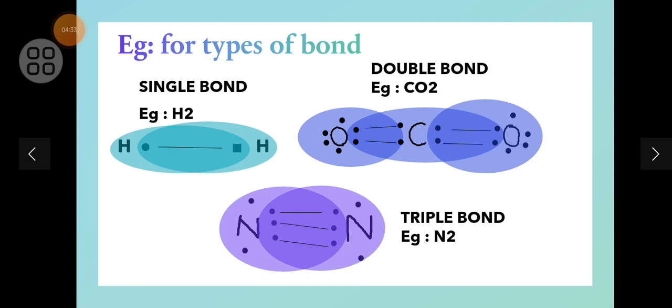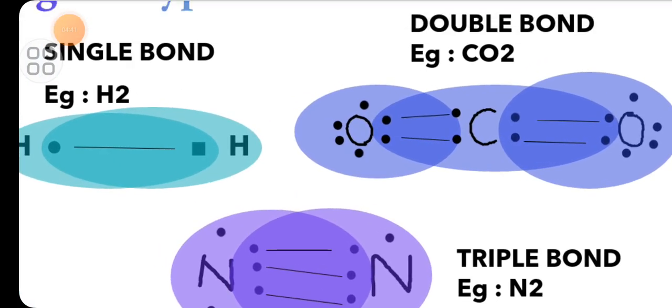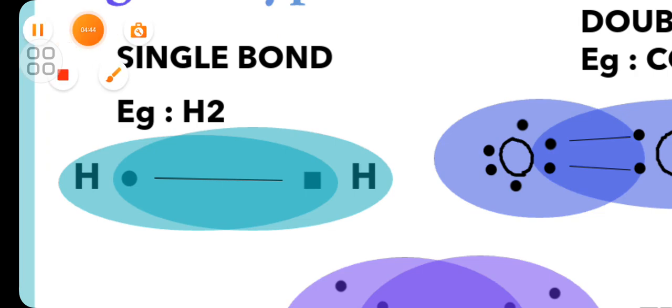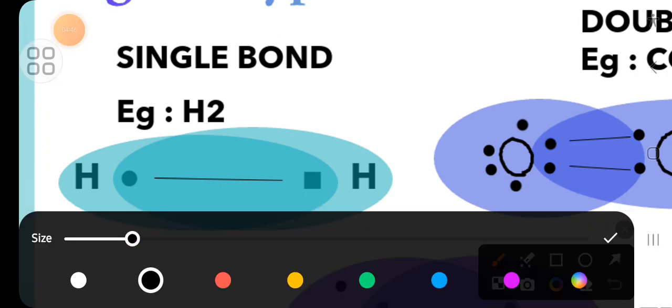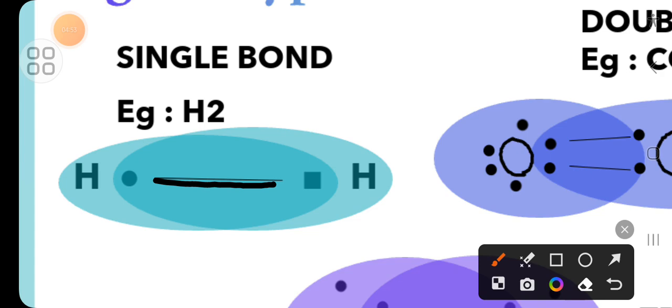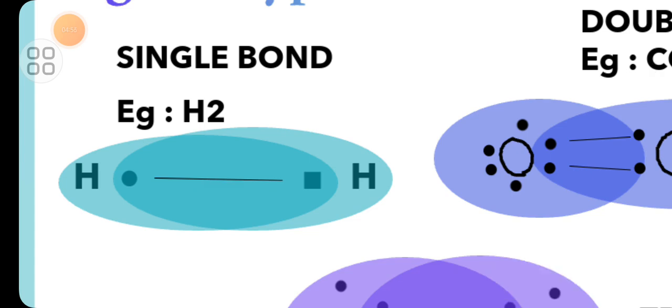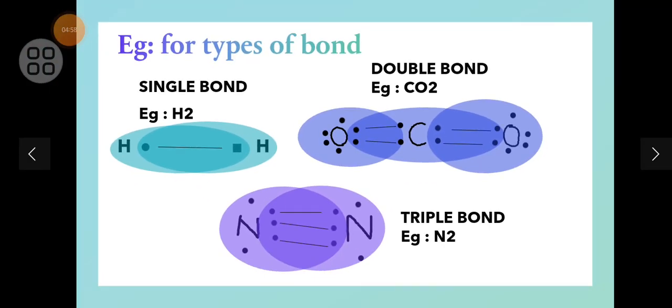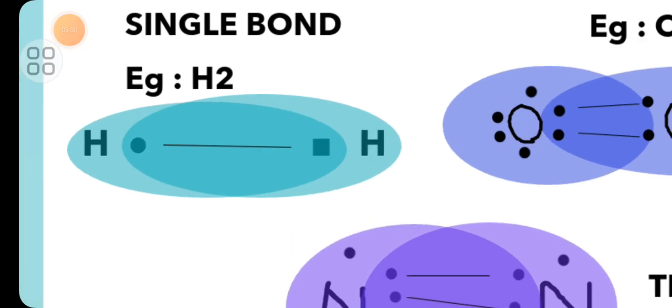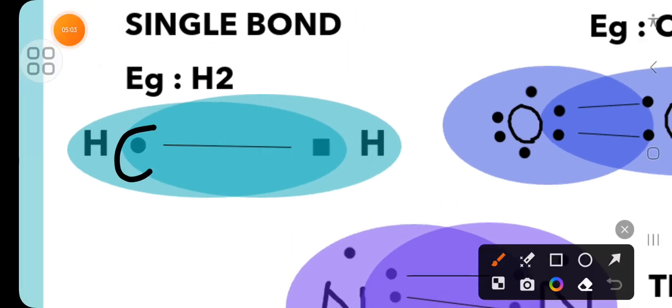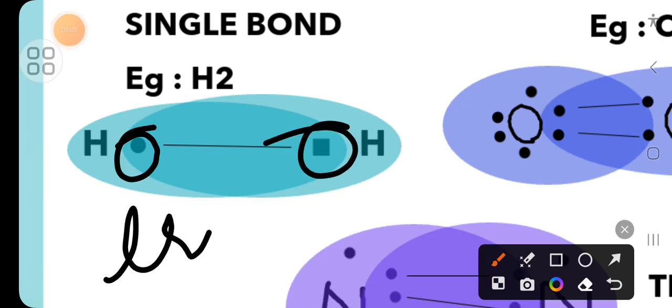Single bond, one example is hydrogen, which is formed by 2 atoms of hydrogen and they are forming a single bond between them. How am I saying single bond? Because see, only one line we can see, thereby we can conclude that H2 is forming a single bond, and here the sharing of electrons is taking place.